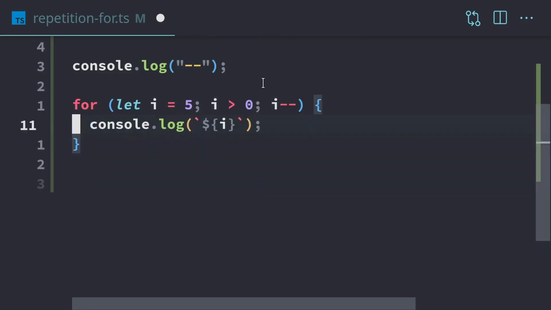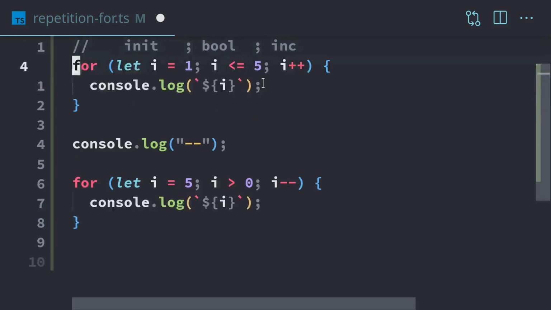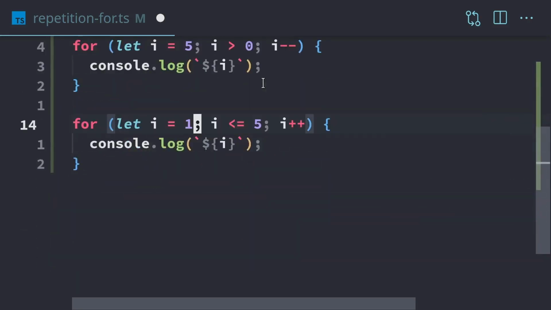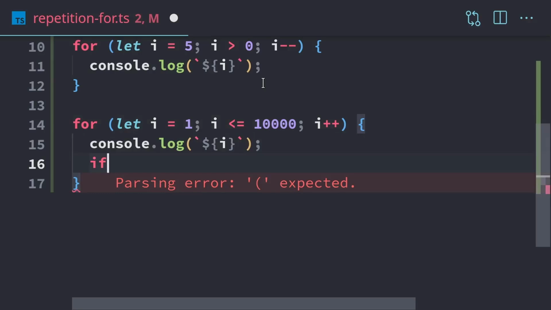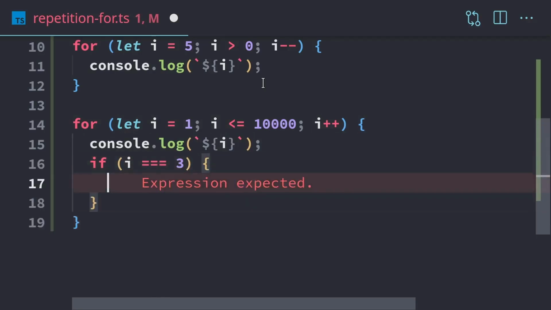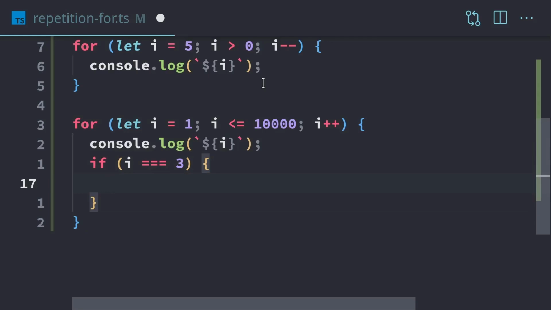So I'm going to make a new loop. I'm just going to copy this first one we did, paste that down here. And instead of setting I less than or equal to 5, we'll do I is less than or equal to 10,000. And we're going to leave the logging here. And so within this loop, we can check to see if I is equal to 3. It could be any condition. It doesn't really matter. I'm just going to do this for an example.